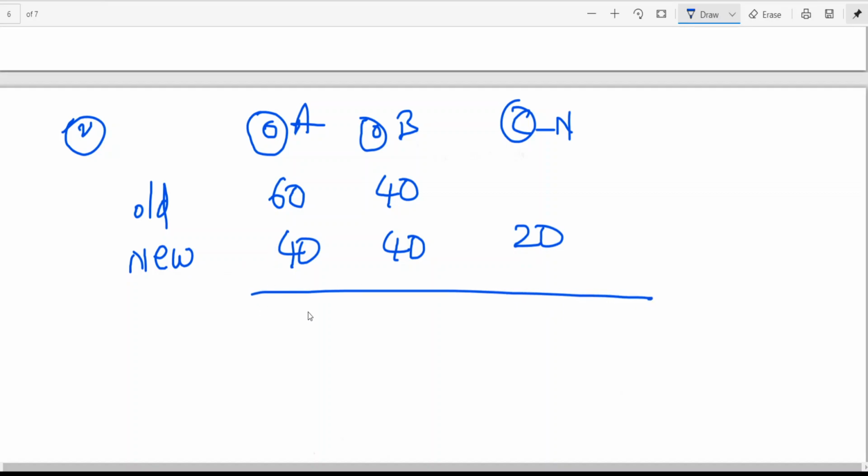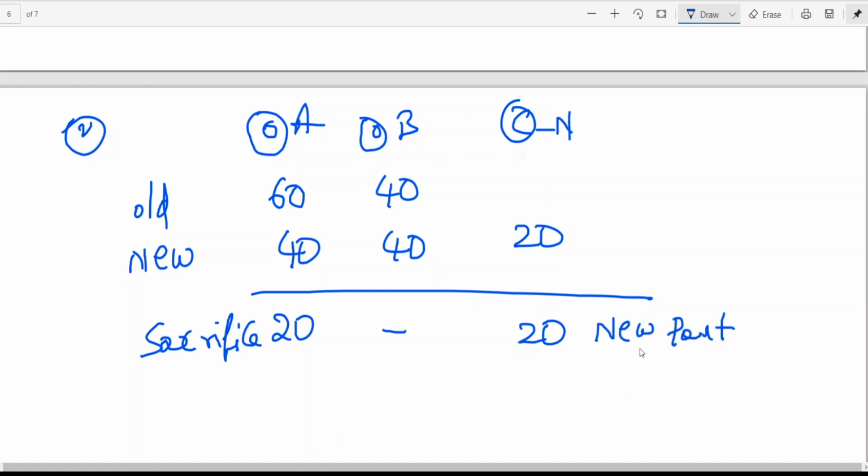Now tell me, who is sacrificing? A is sacrificing. Who is not sacrificing? B is neither sacrificing nor gaining. And who is gaining? The new partner is gaining. So here there is sacrifice by the old partner and gain by the new partner. So due to this, we need to value goodwill.